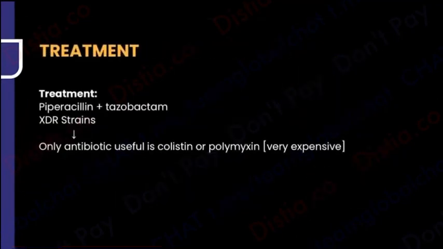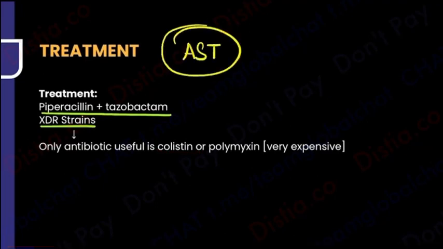What is the treatment? They are not very easy to treat because we have a lot of XDR strains, drug resistance that is there. But yes, because of that, we use advanced antibiotics like piperacillin and tazobactam. We can even fight those XDR strains with colistin and polymyxin and others, but they are very expensive. So all in all, I realize you have to rely on the antibiotic sensitivity testing.